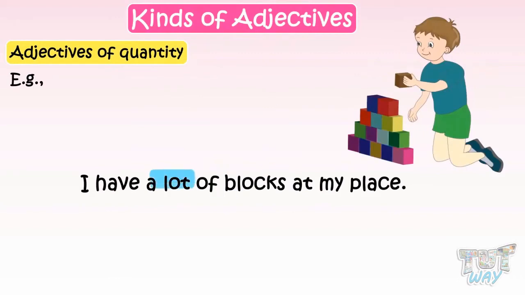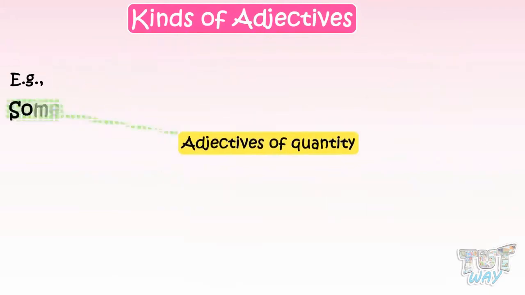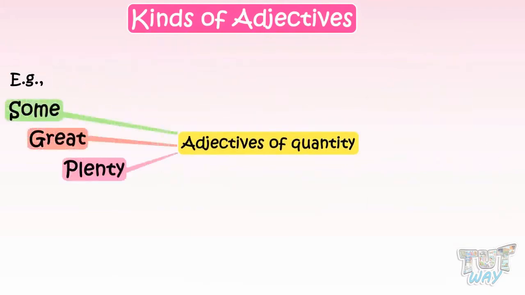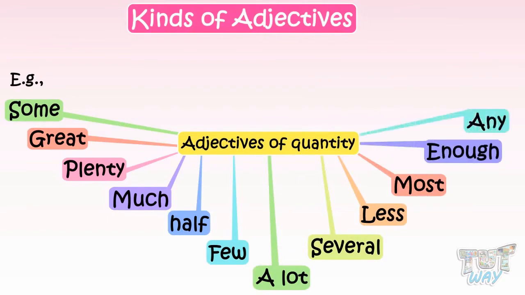Here, the word a lot is an adjective of quantity. So, there are many adjectives of quantity, like some, great, plenty, much, half, few, a lot, several, less, most, enough, any, and so many more.